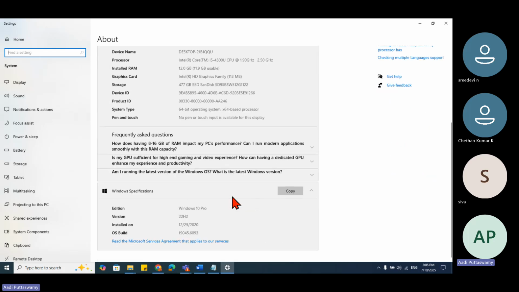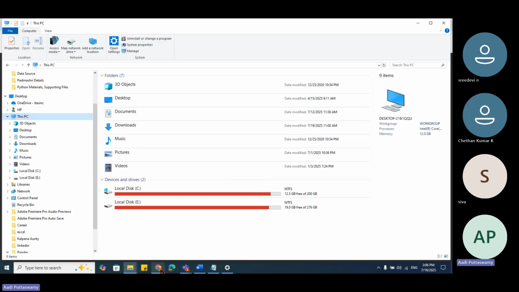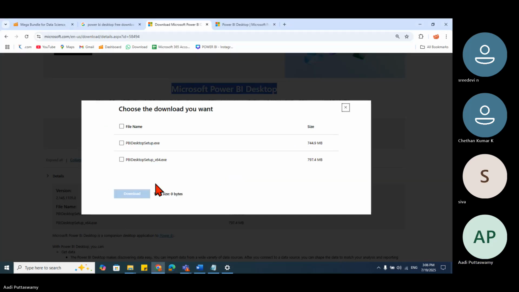Just scroll down and you can see the system type. What version do I have? 64-bit. Can you see this? It says x64. Simple. Now I'll go back and understand that this is the version I have to install.